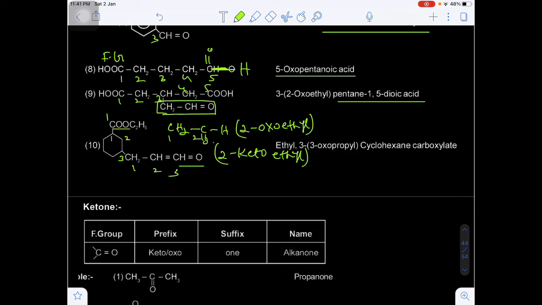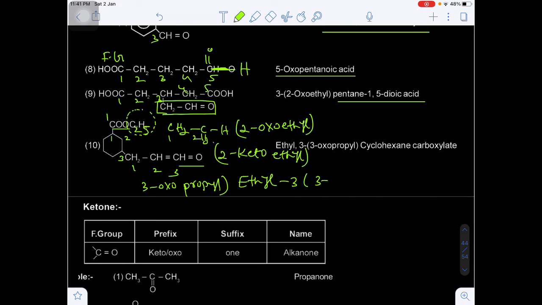Are you getting my point? Just now I told you the name of an ester begins with the alkyl part of the alcohol. What is the alkyl part of the alcohol? C2H5. So shall I write ethyl? First of all, the alkyl part.